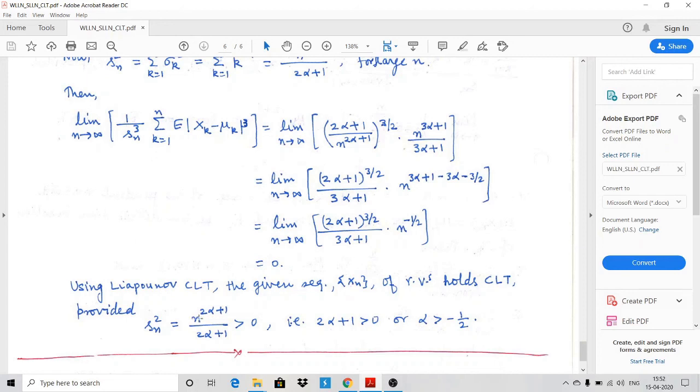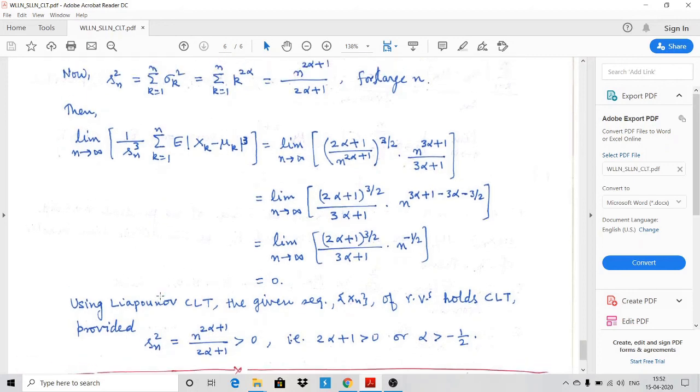But the problem is this Sn square. We found that Sn square comes out to be n to the power (2 alpha plus 1) upon (2 alpha plus 1). But Sn square is actually the expression for variance, and variance cannot be negative, so it must be positive. So this condition must hold: n to the power (2 alpha plus 1) divided by (2 alpha plus 1) must be positive, and it will give us 2 alpha plus 1 greater than 0, which is actually alpha greater than minus half. So for this example, the central limit theorem will hold if alpha is greater than minus half.